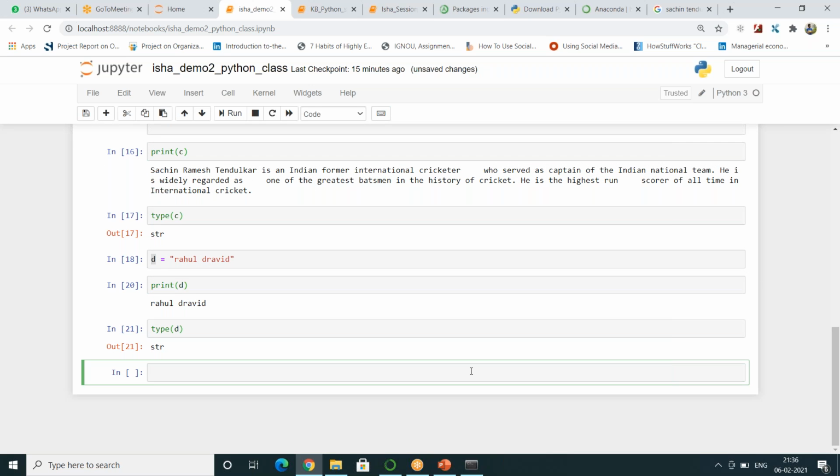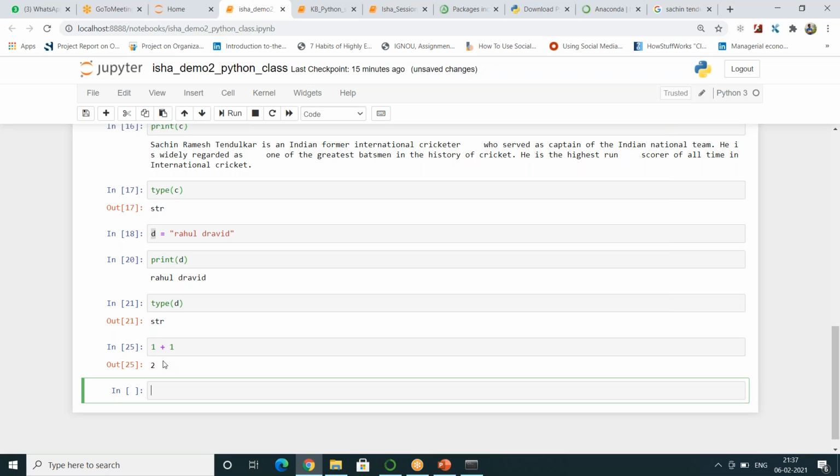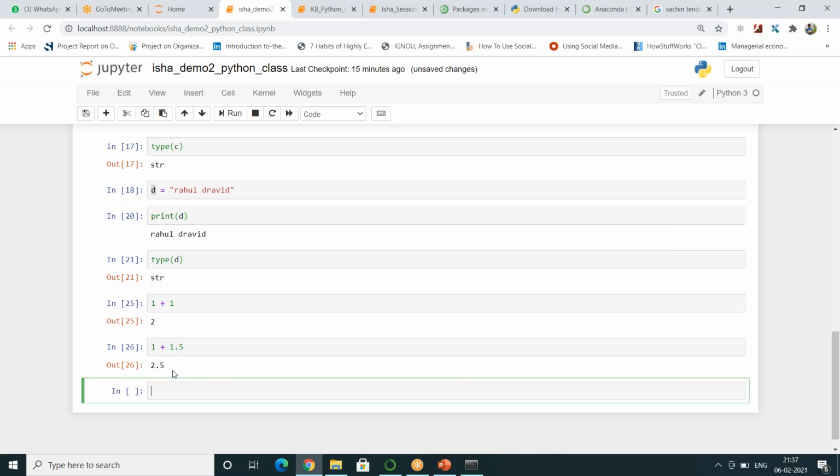So let's just do something. There are three types of numbers. One is integer, the second is float, and the other one is complex numbers. Because this is a demo, let's start with integer and float. So suppose I write 1 plus 1. Answer is 2. If I write 1 plus 1.5, answer is 2.5.